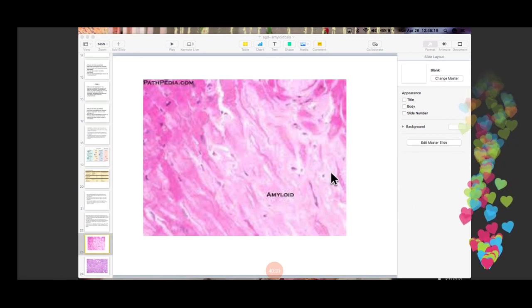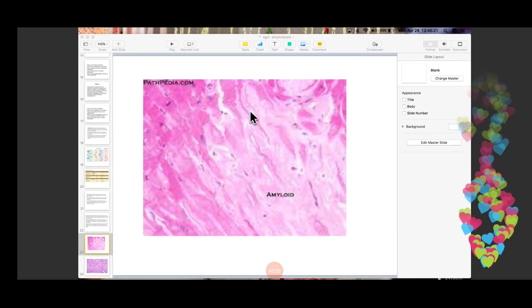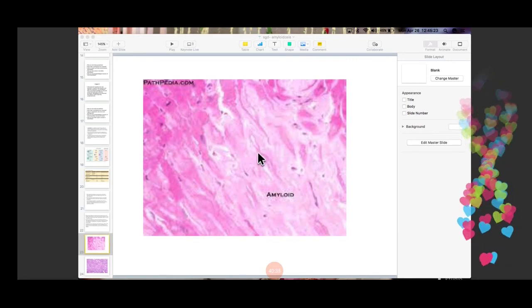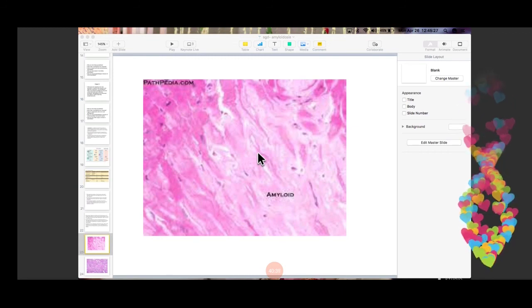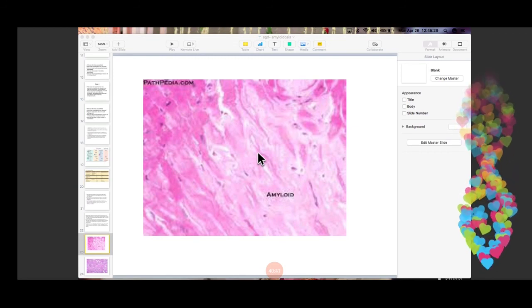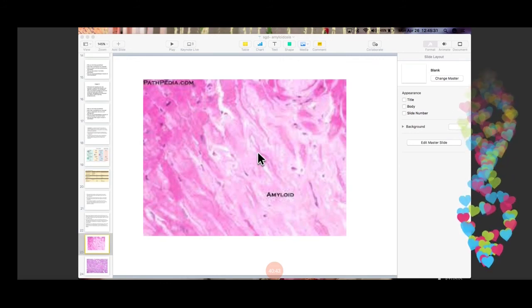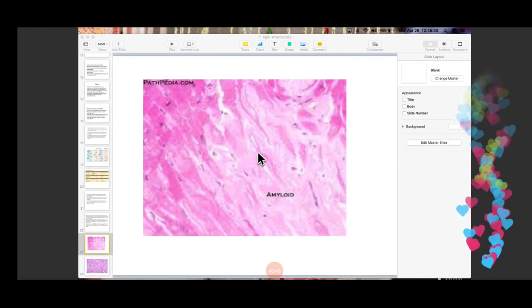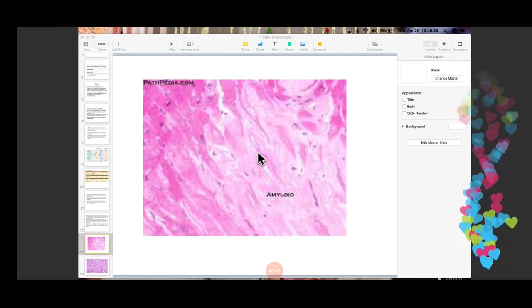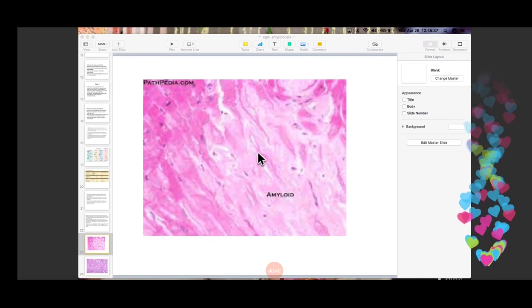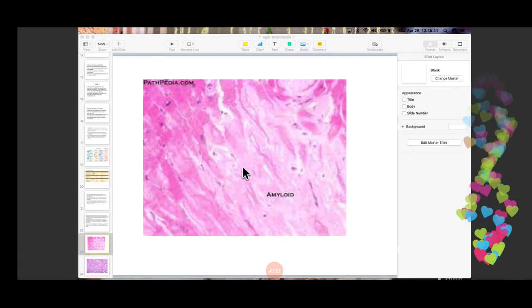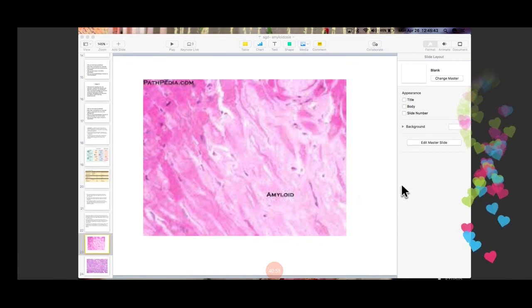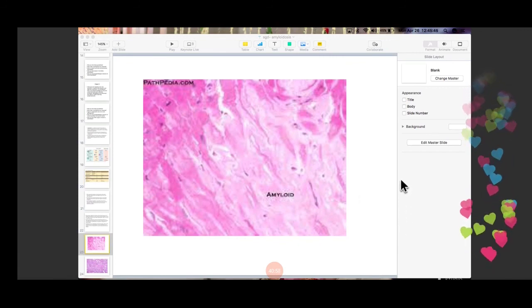Ma'am, in this slide, the stain is no. This is HNE stain. Simple HNE. Congo red में, if I'm using Congo red stain, you're going to see it as pink red or a reddish material. Also, they can ask you in Viva कि हम Congo red stain जो करते हैं, तो the sections जो हम काटते हैं histo के, they should be a little more thick so that they can retain the stain. So this is not Congo red. This is a simple HNE slide. You will not be given Congo red stain.